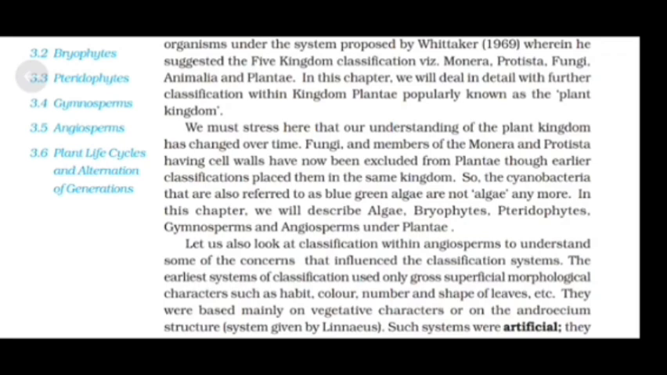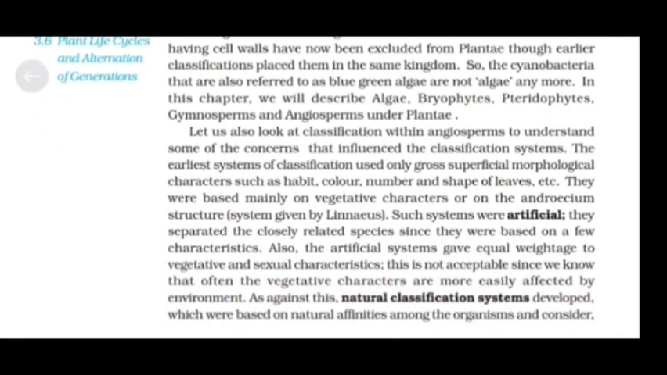Let us look at the classification within angiosperms to understand some of the concerns that influence the classification systems. The earliest system of classification used only gross superficial morphological characters such as habit, color, number, and shape of leaves, etc. They were based mainly on vegetative characters or on the androecium structure system given by Linnaeus.